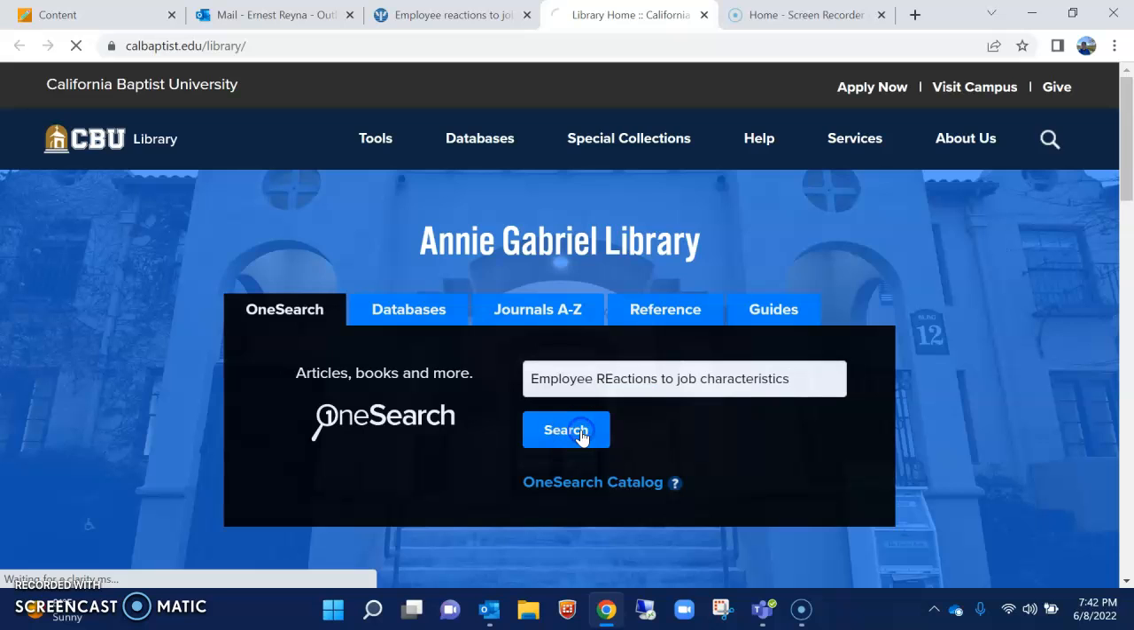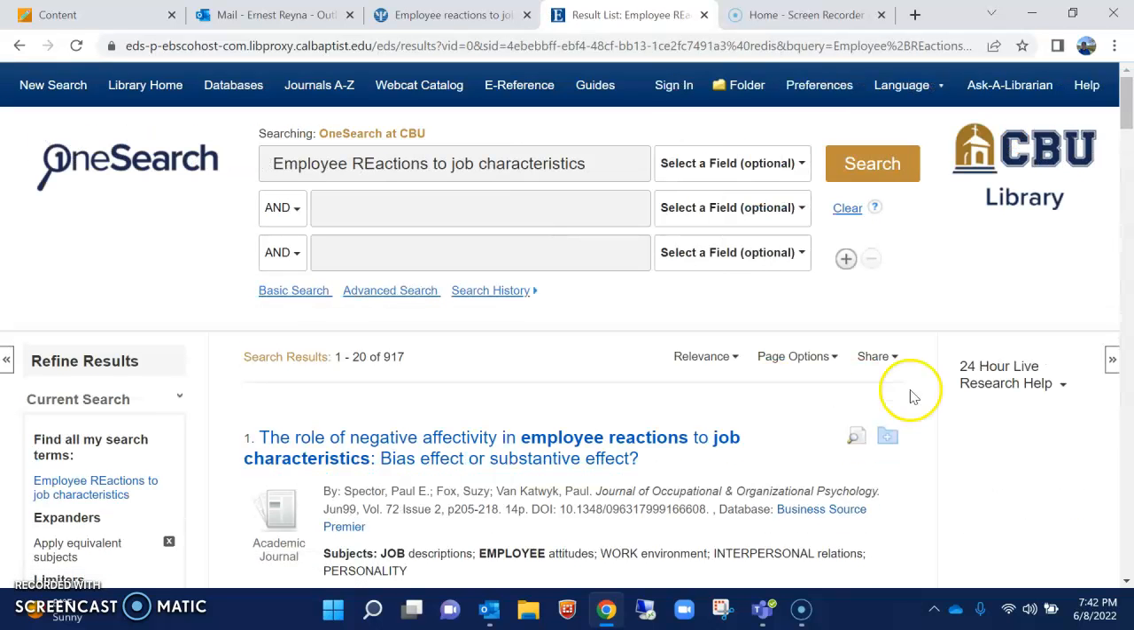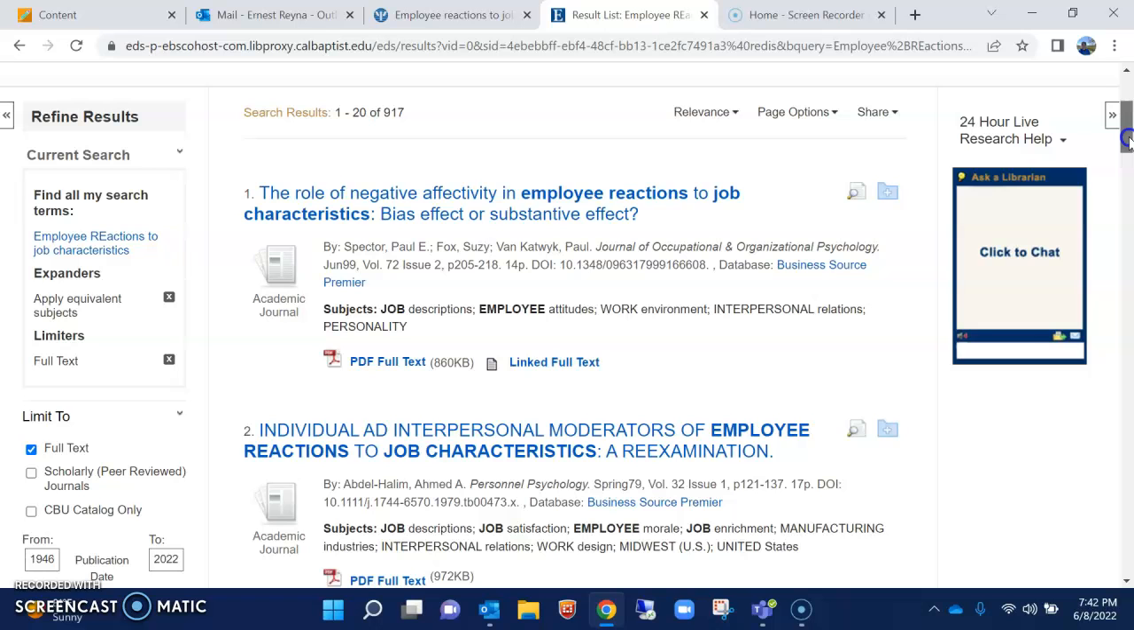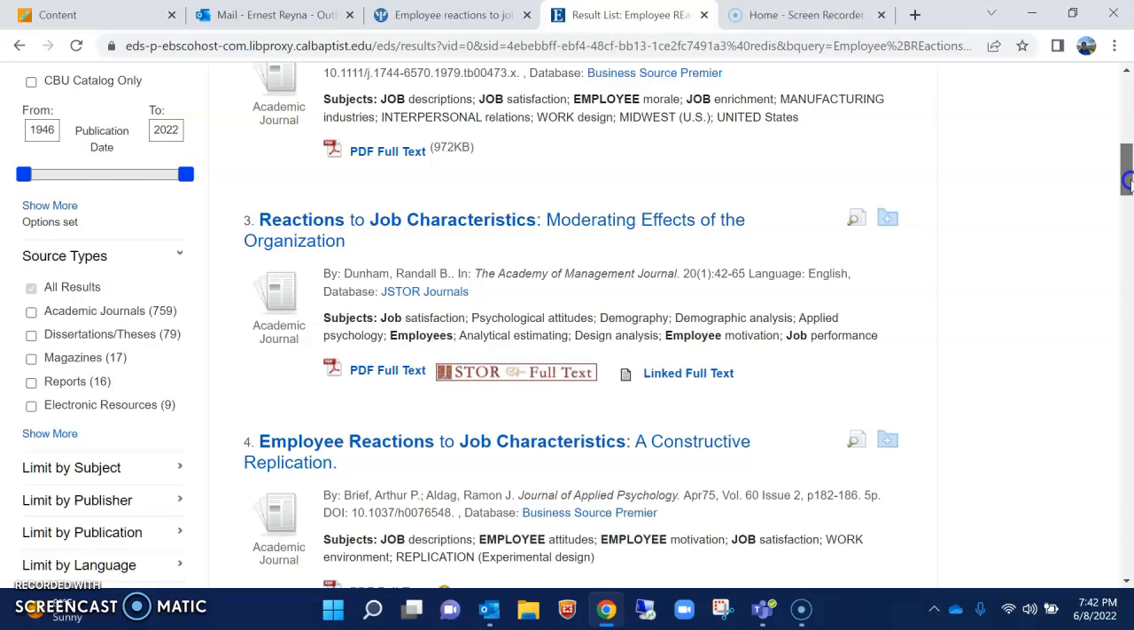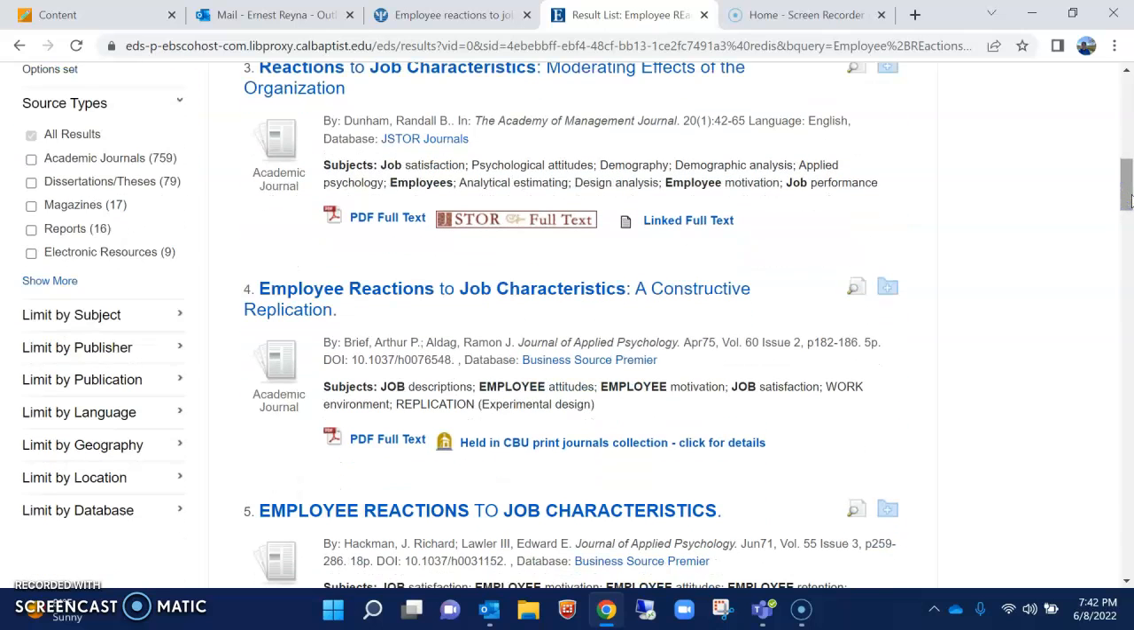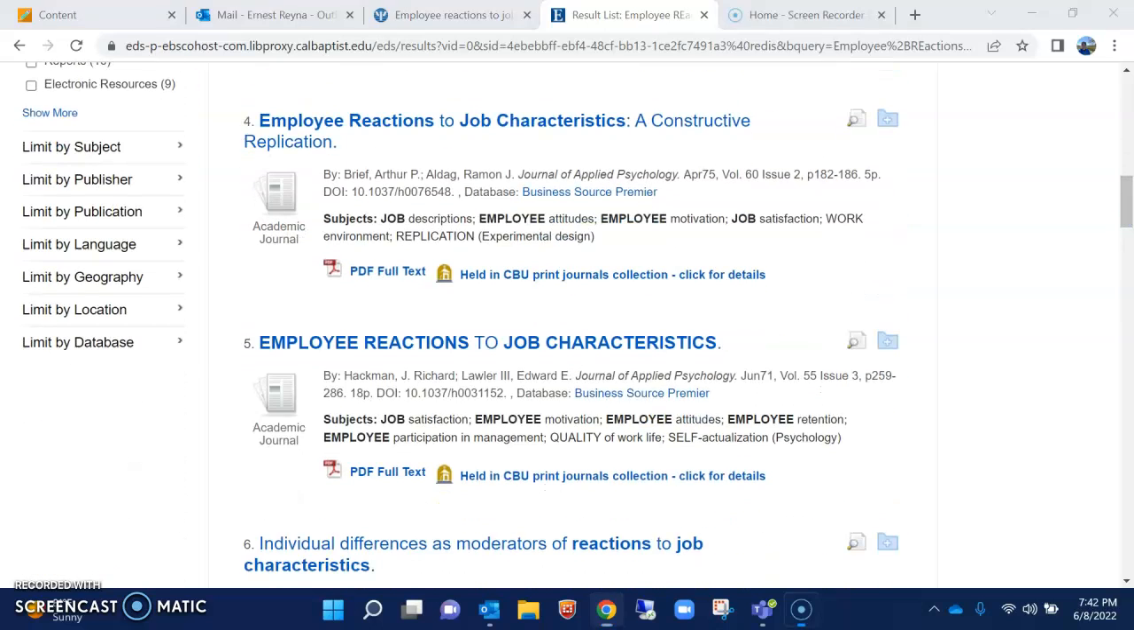Hit search. If I did this correctly, then it'll come up. Now we'll find several more articles, and the one we want to find, remember, was Hackman and Lawler. That's the one I'm looking for, and we should be able to go down and find it here. I believe it's this one right here. We can see number 5, Employee Reactions to Job Characteristics.